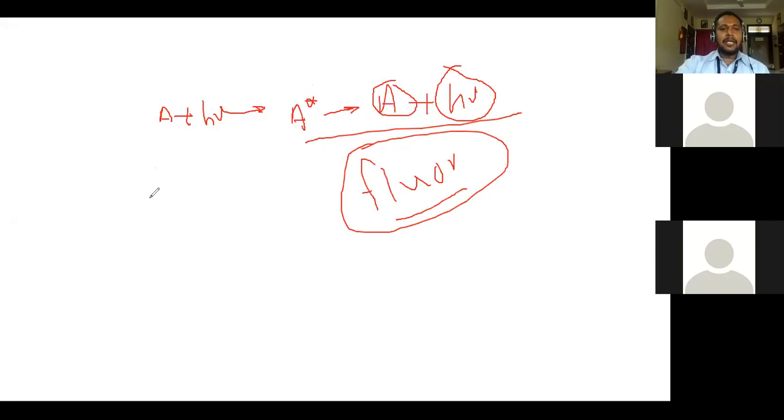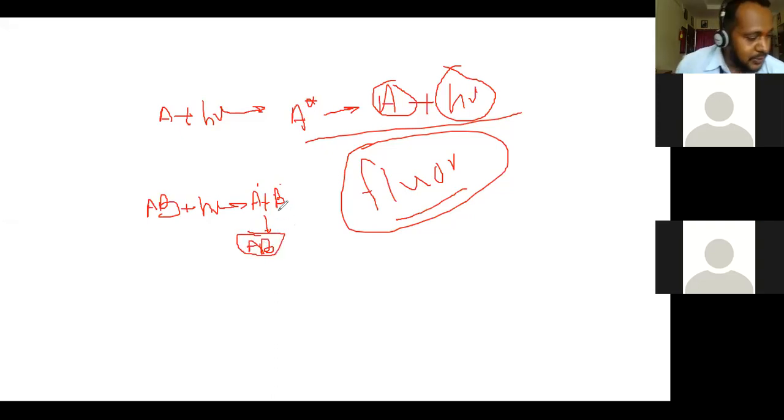Also, recombination of the product takes place. For example, suppose AB is our reactant. When it reacts with light, h nu, it gives A radical plus B radical. In the second step, this A radical plus B radical recombine with each other, and it leads to formation of our same reactant, that is AB, due to which quantum yield also decreases.